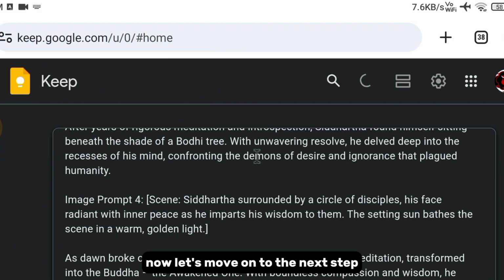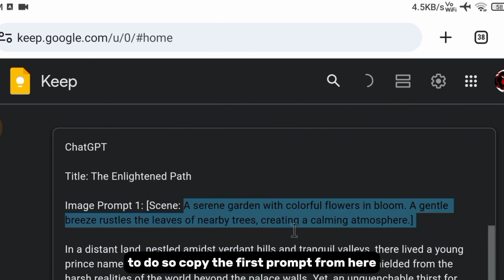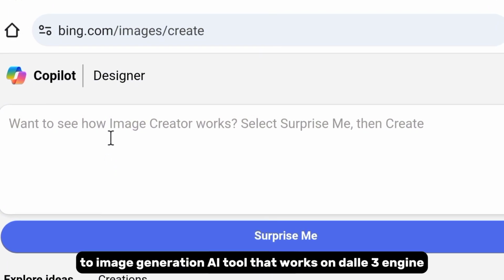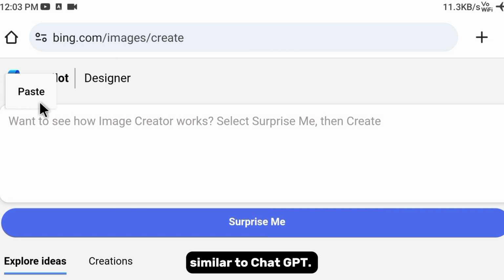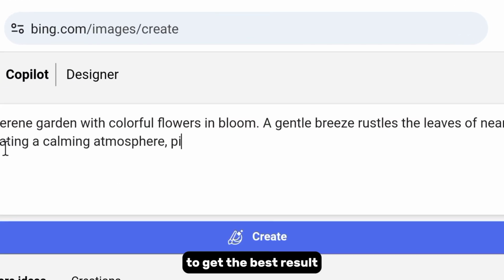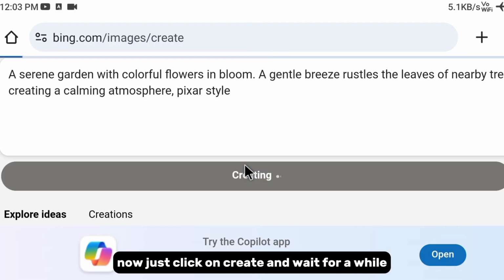Okay, now let's move on to the next step, image generation. To do so, copy the first prompt from here and paste it on Microsoft Bing Image Creator. It is a free text-to-image generation AI tool that works on the DALL-E 3 engine, similar to ChatGPT. We'll paste the prompt here, mentioning pixel style to get the best result. Now just click on create and wait for a while.